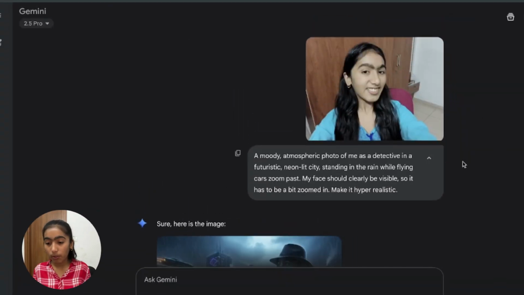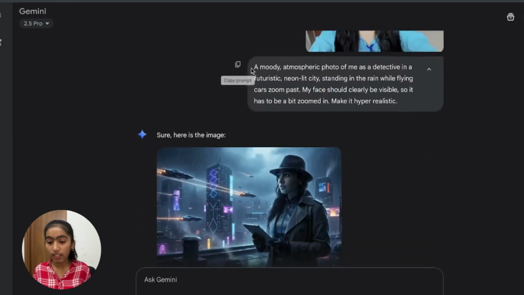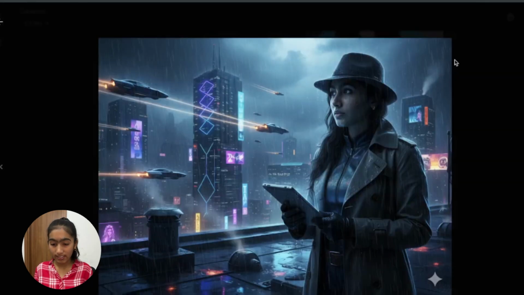So here I've just uploaded a photo of mine and asked for a moody atmospheric photo of me as a detective in a futuristic neon lit city. Look at this. I am right here. It's a neon lit city. It's raining. Flying cars are going by. It's such a perfect image. That's so accurate. I'll show you another example.